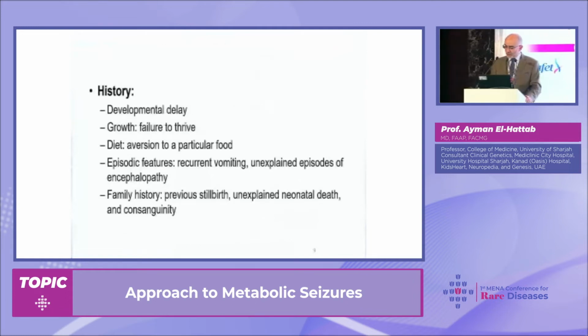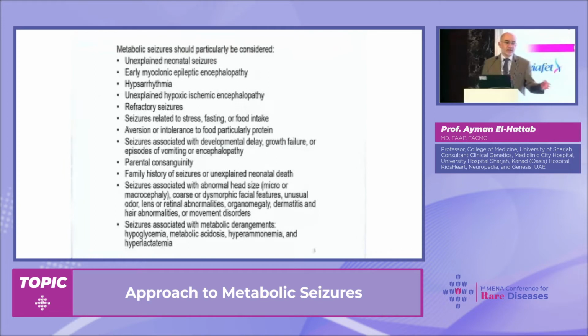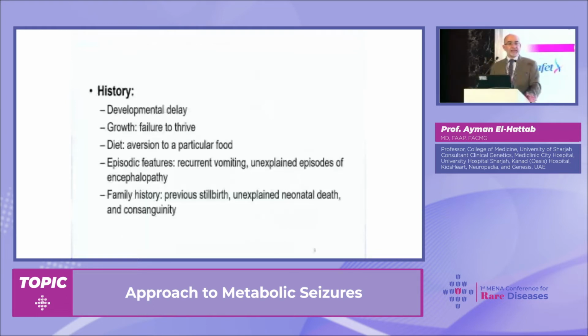So how to find these points? Simply by history, examination, and basic workup. So in history, it's important to focus on development to see if we have developmental delay or not, to also get information about the growth of the child, something unique about the diet of the child.